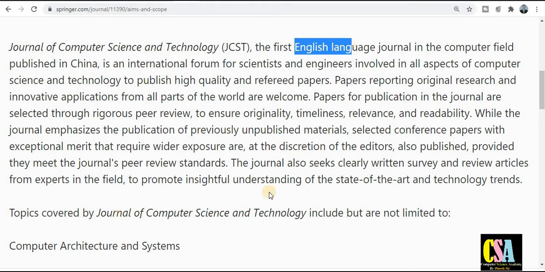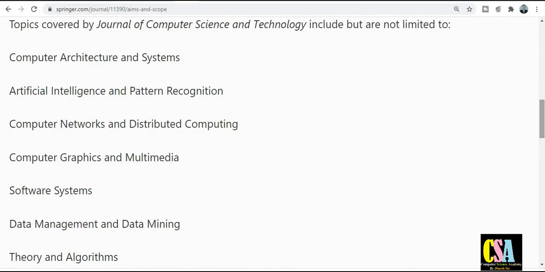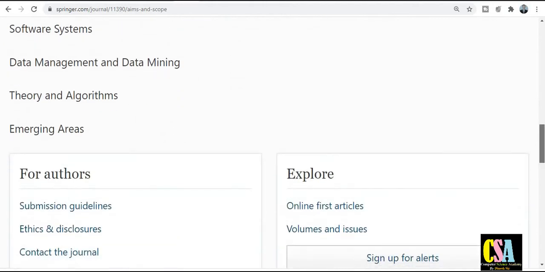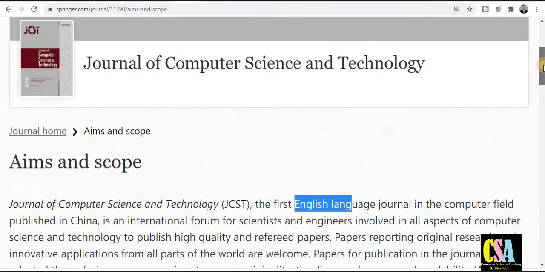These are the topics: computer architecture and systems, artificial intelligence, pattern recognition, computer networks, distributed computing, graphics, multimedia, software systems, data management, data mining, theory and algorithms, and emerging areas. The topics are not limited, and if your research area comes under the category of emerging areas, you can definitely publish your research paper in this rapid publication journal. So this is all about the journal aim and scope.